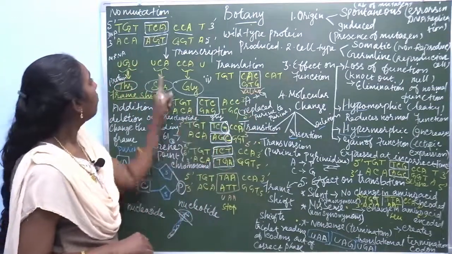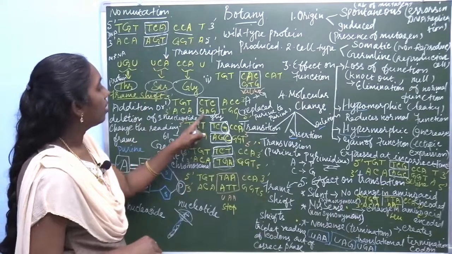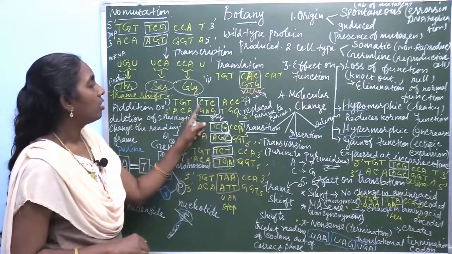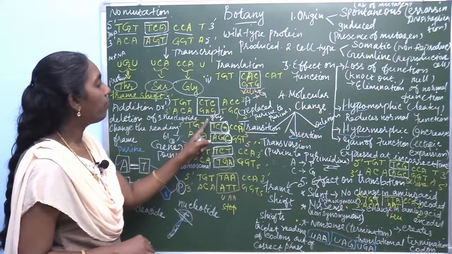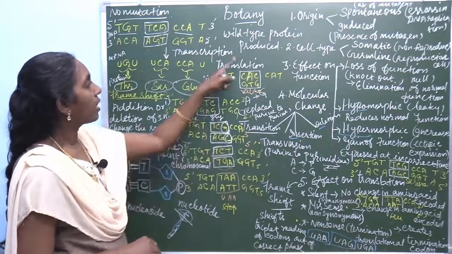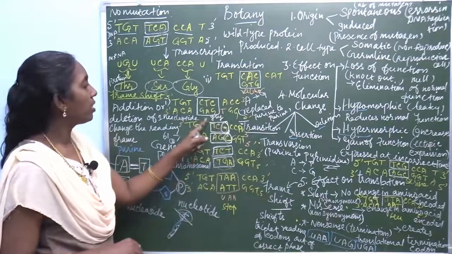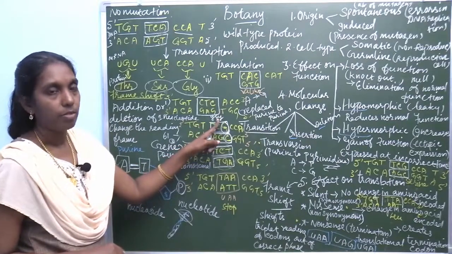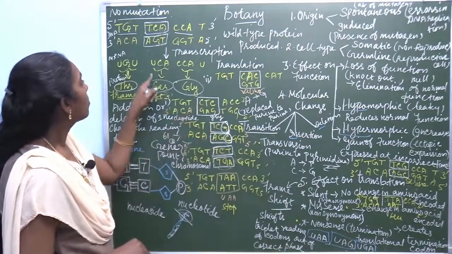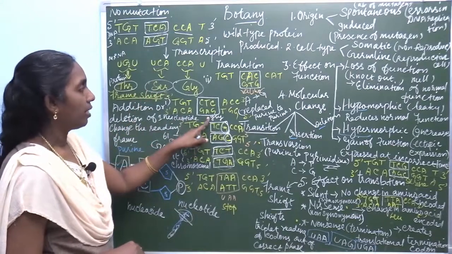So instead of forming AGT, here GAG is there, CTC and GAG. After transcription and translation, the amino acid is glycine. So instead of serine, here it forms glycine.